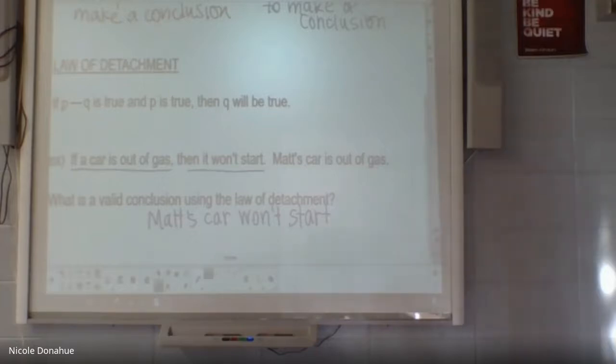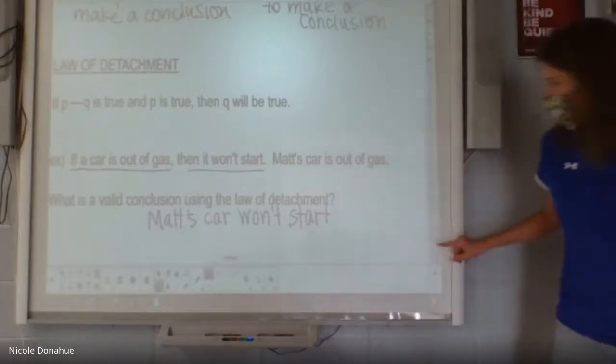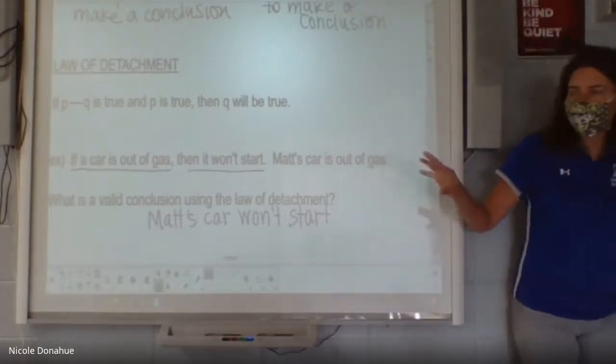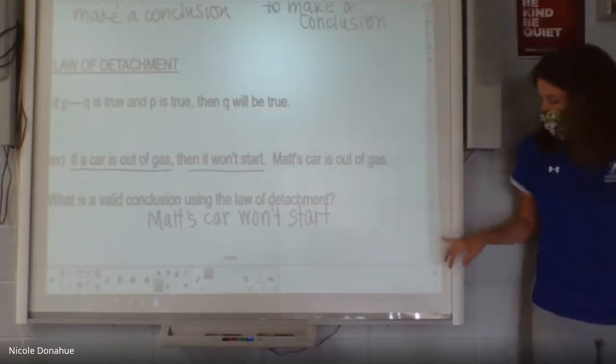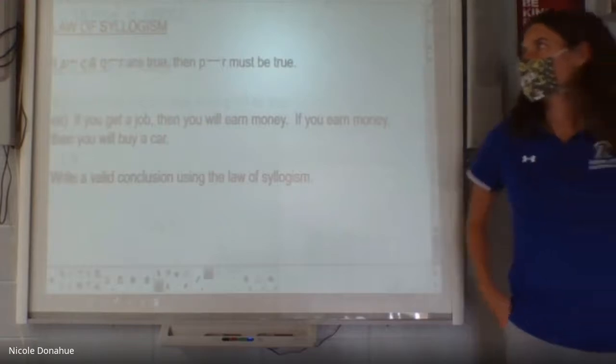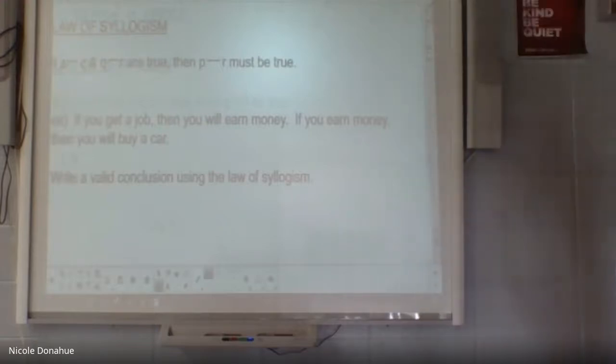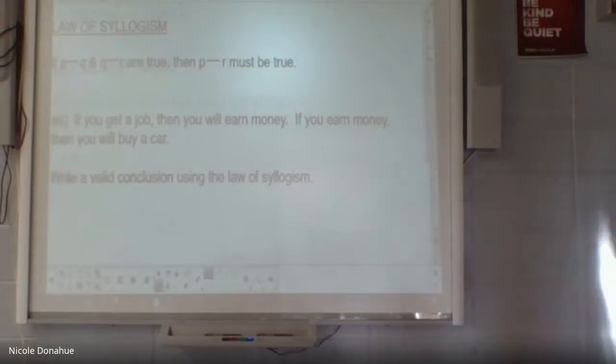The next one is a little more complicated. So this is detachment. Basically, if the if is true, then the then is going to be true. This is called the law of syllogism. Again, you don't have to know the name of the law, I'm not going to ask you that. You have to be able to use it though.